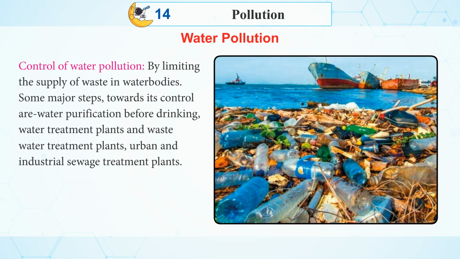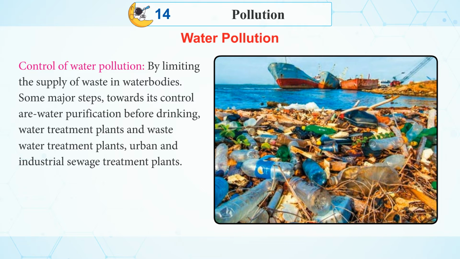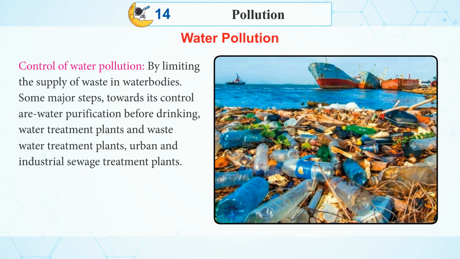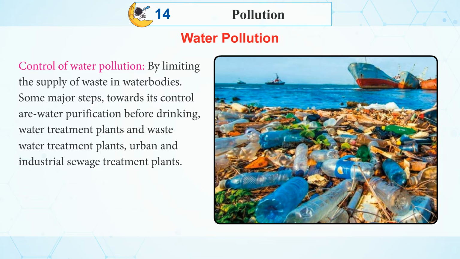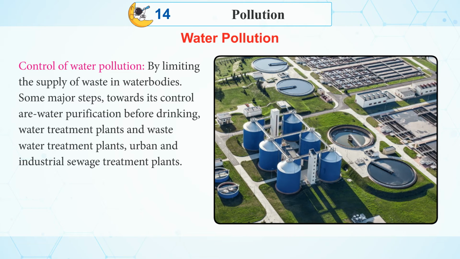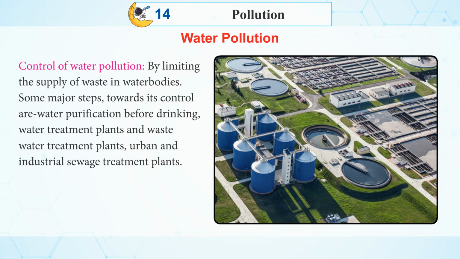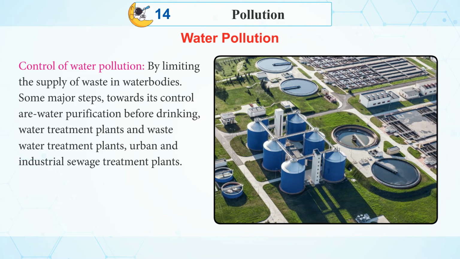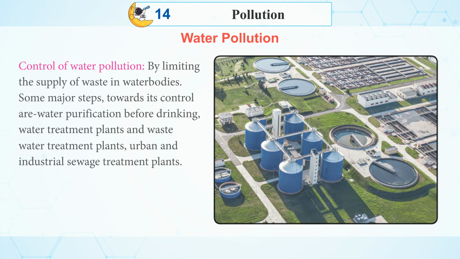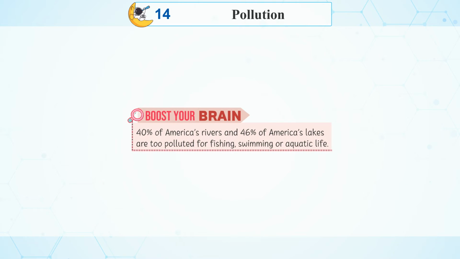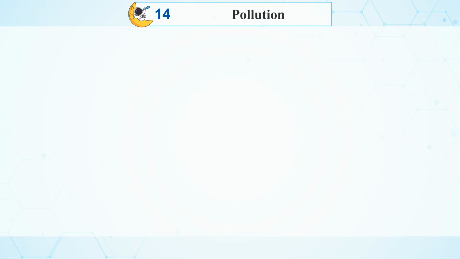Control of water pollution by limiting the supply of pollutants into water bodies. Some major steps towards its control are water purification before drinking, water treatment plants and wastewater treatment plants, urban and industrial sewage treatment plants. Boost your brain. 40% of America's rivers and 46% of America's lakes are too polluted for fishing, swimming, or aquatic life.